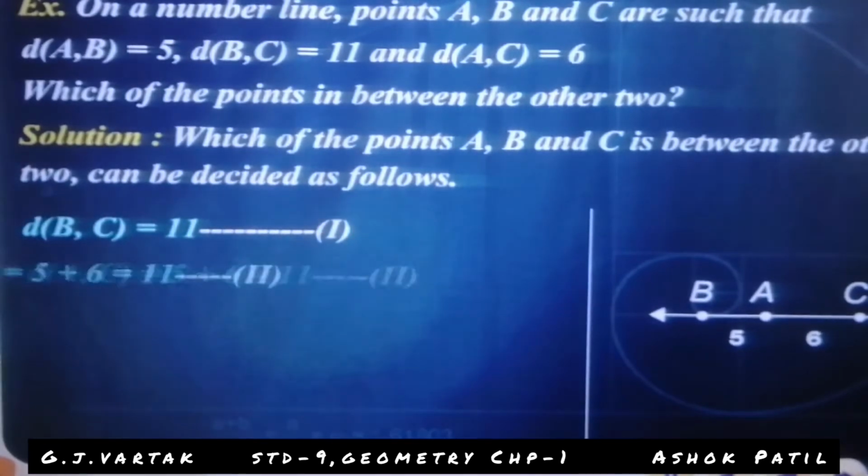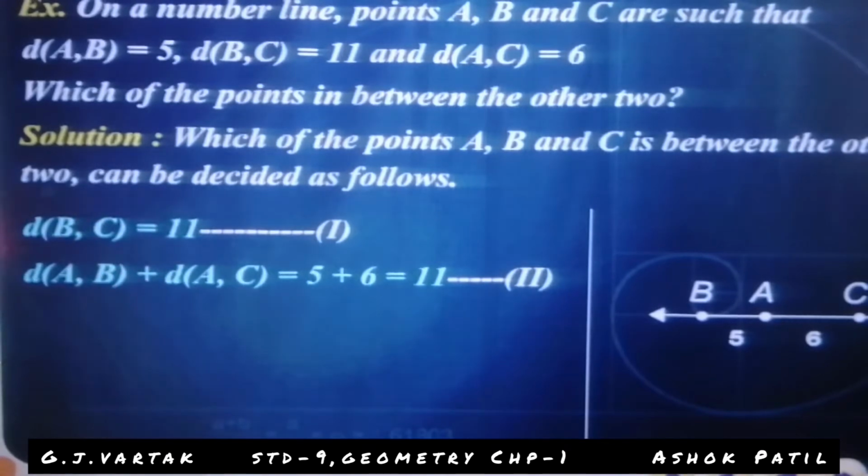Then distance of AB plus distance of AC is given. AB is 5 and AC is 6, so 5 plus 6 is equal to 11. You see here, the first equation is 11 and the second equation is 11. Both equations have the same value.